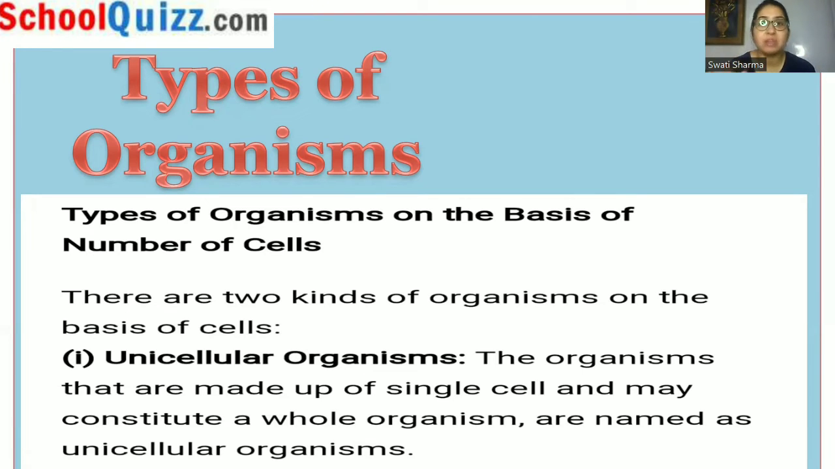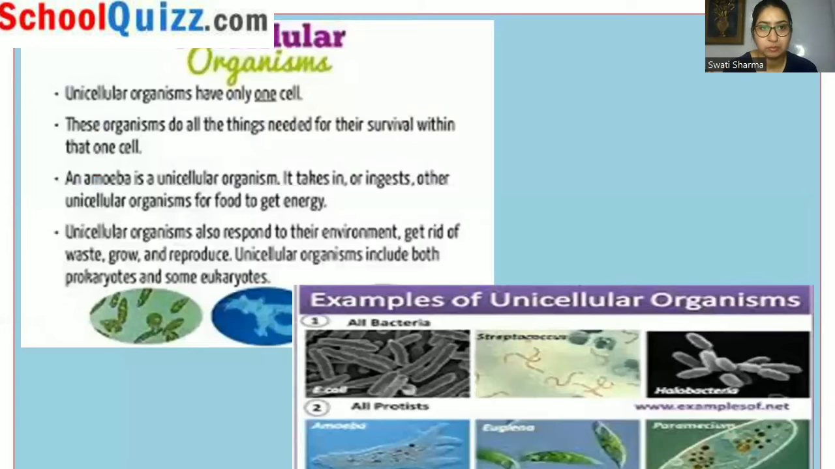Whatever processes or functioning are there, all will be performed by that single cell only. Inside that cell, no different cells will be involved for those processes. For example, unicellular organisms are amoeba, paramecium, and bacteria. Unicellular organisms have only one cell. Uni means single, cellular means cell. The organism does all the things needed for its survival within that one cell.